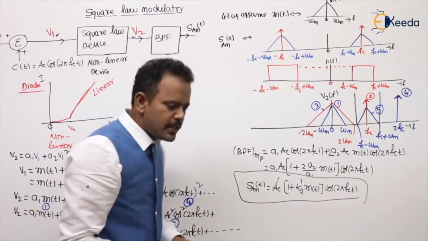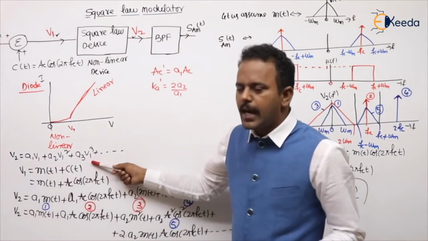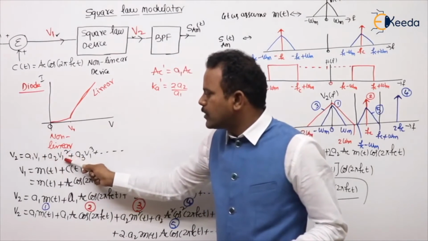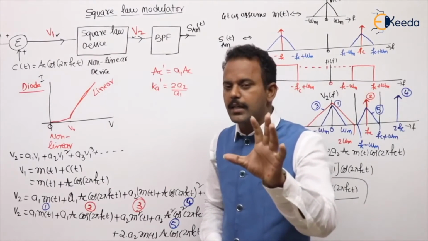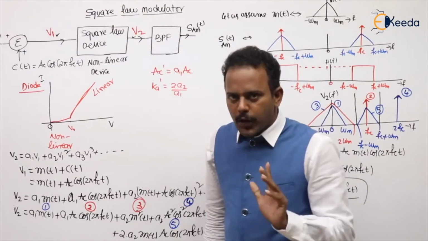From where you got this A1, A2, sir? A1, A2 are in the nonlinear device characteristics. Multiplication of V1 is A1. Multiplication of V1 square is A2. That they mentioned in the nonlinear device characteristics, in the question. From there you need to get the A1, A2 values.